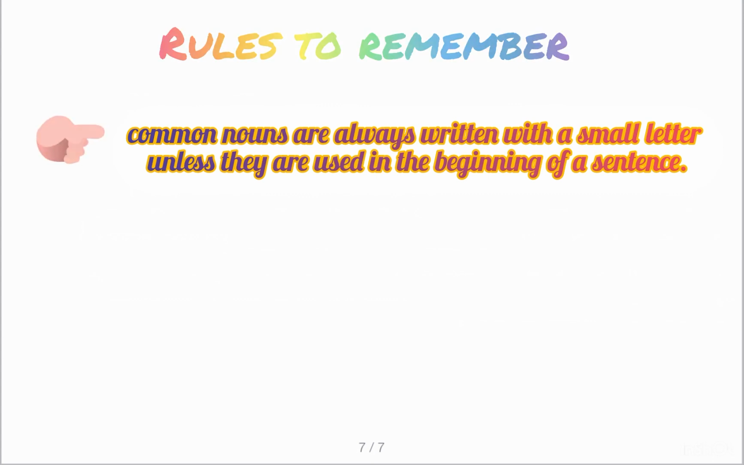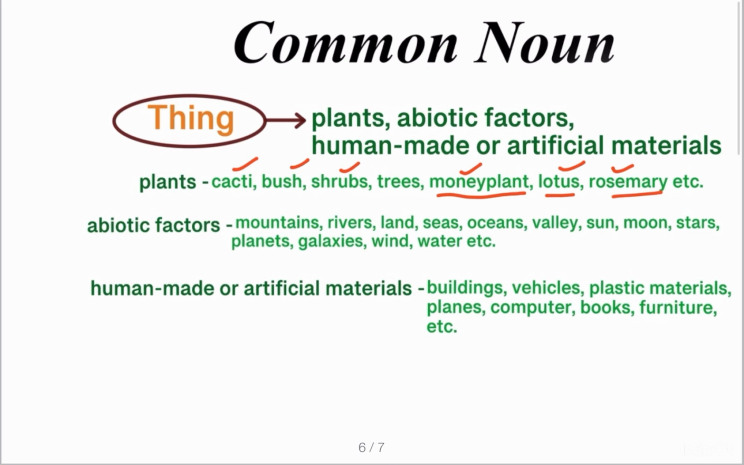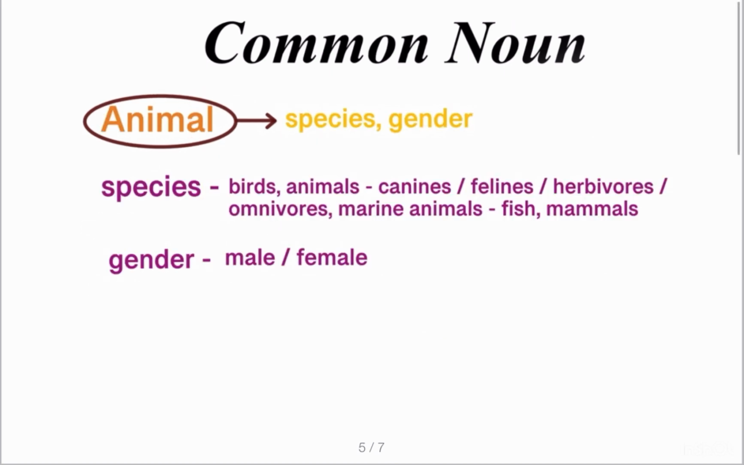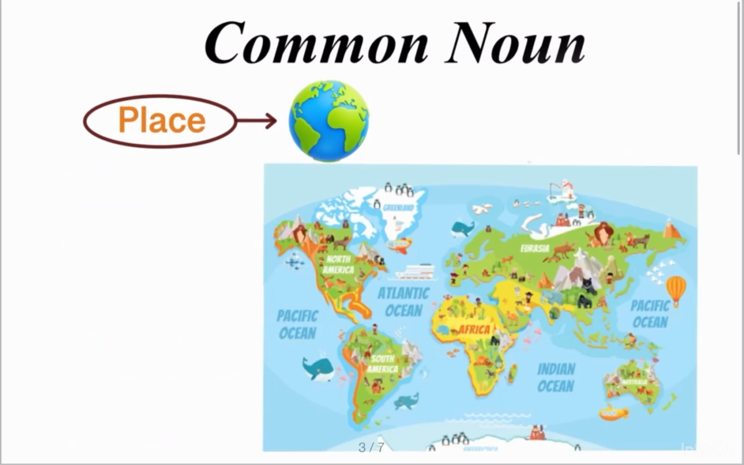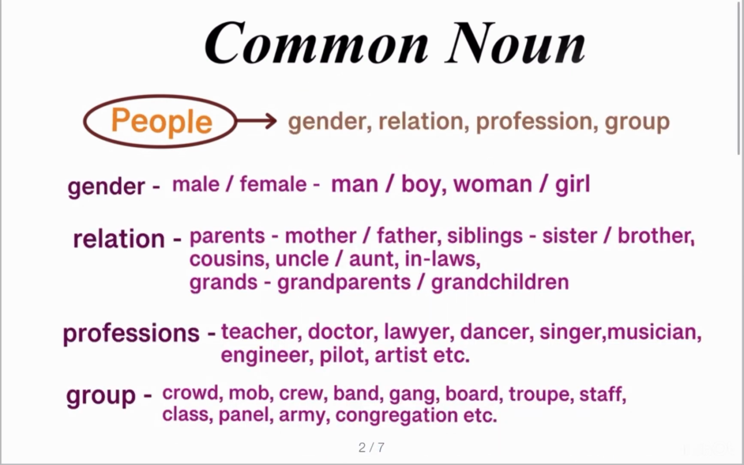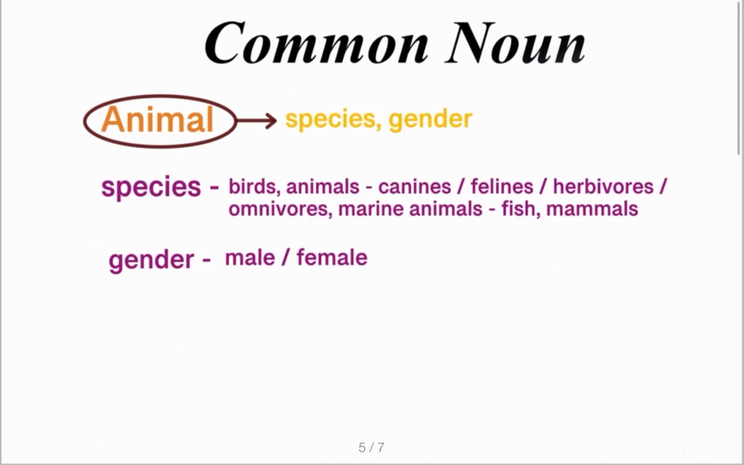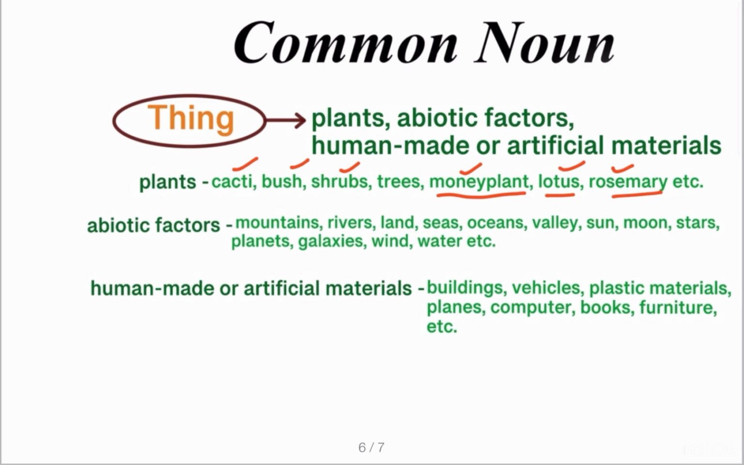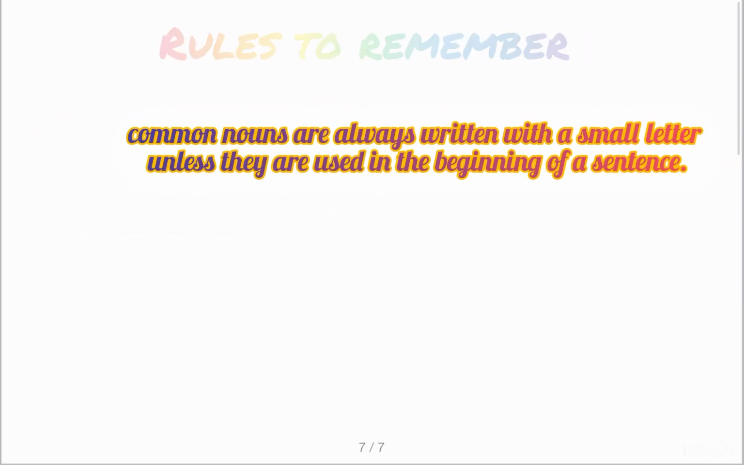Now we have to talk about the major rules associated with common nouns. The first rule is that they are always written with a lowercase or small letter until they fall at the beginning of a sentence. So you must have already seen that everything is written in lowercase. Nothing is written in capital case here, because they are always written in small case until they fall at the beginning of the sentence.